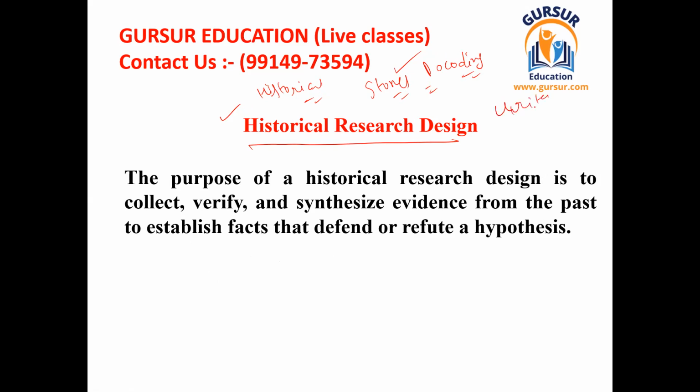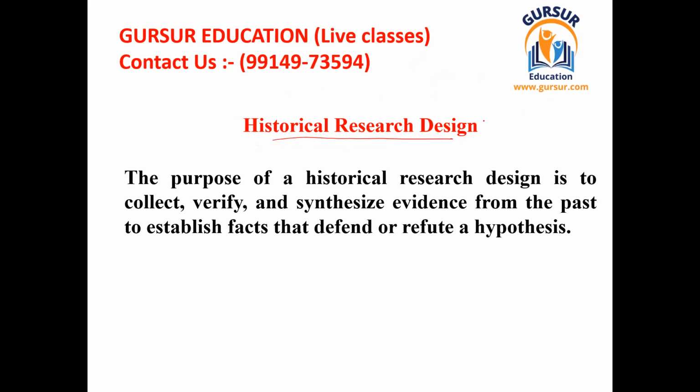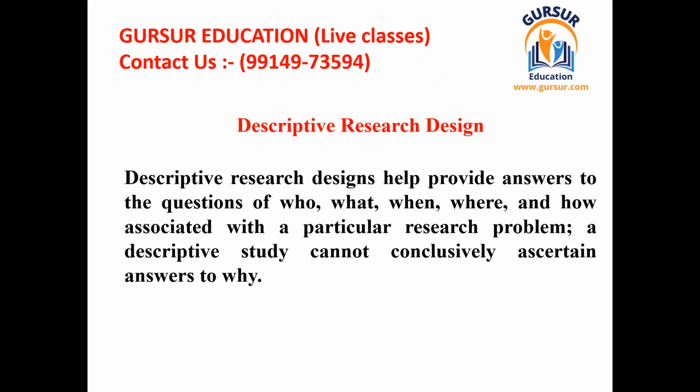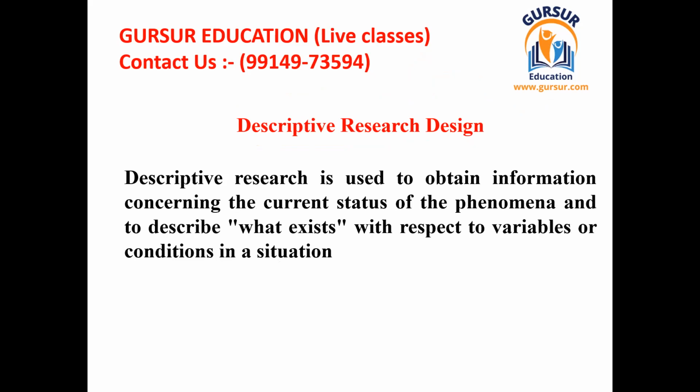These kinds of research are historical research, and the research design used for them is known as historical research design. The other kinds of research designs are very easy to understand, as the names suggest, but these two, experimental and descriptive, are not easy to comprehend. That's why my purpose was to make you understand all these.